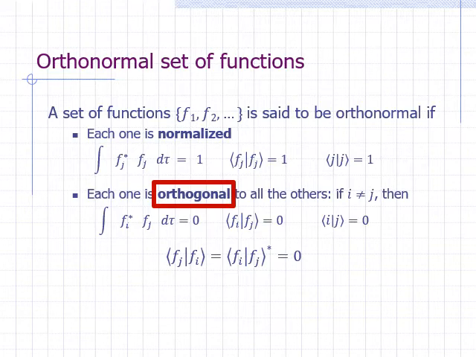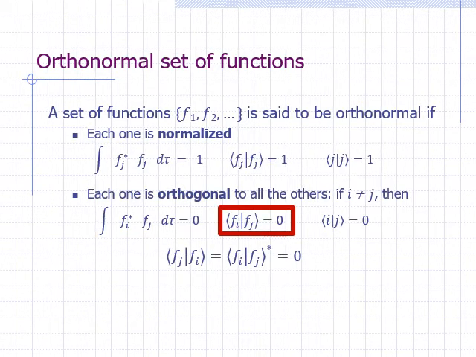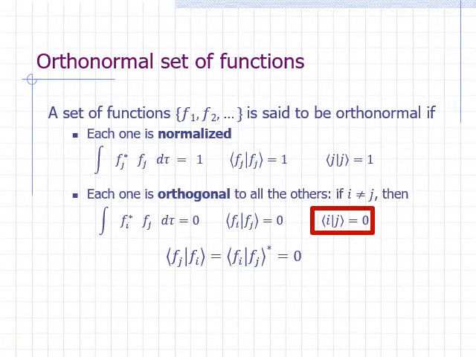If we take f sub j, then multiply it by the complex conjugate of f sub I, then integrate over all space, we get 0 if the two functions are orthogonal. In Dirac bracket notation, we write it like this. We put f sub I in the bra and f sub j in the ket. Or we can just put I in the bra and j in the ket if we have established the context that I and j represent the numbers associated with the set of functions.